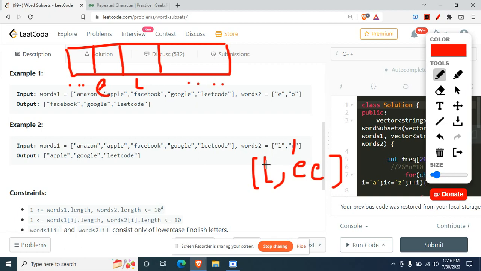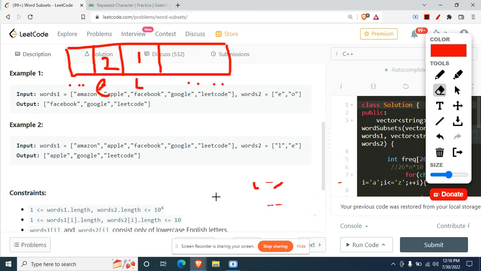But now we see that we have a frequency of L and E. How will we get it? We'll just iterate on words two, right? And we'll increment the values by 1 for each character present. So L, what is the frequency of L? 1. Now get on to the next string. In this string, what are the characters? Just increment those frequencies. So E is a character. Again, E is a character. Mind you, this is E, not C. So two E's are there, so we'll increment the value of E by 2.